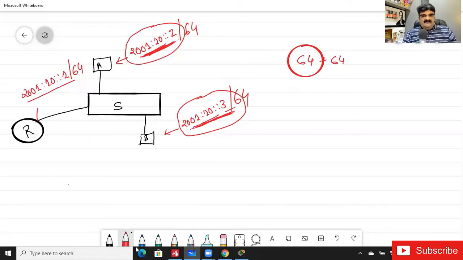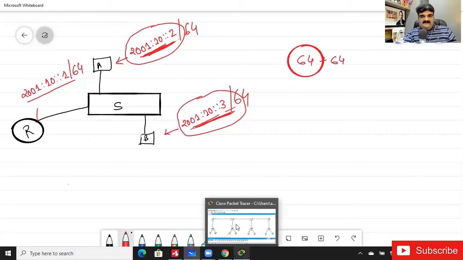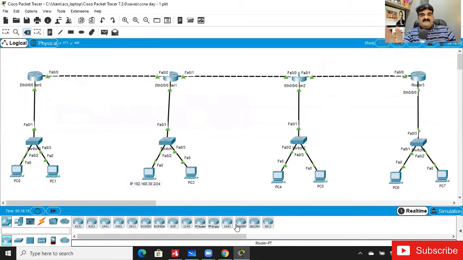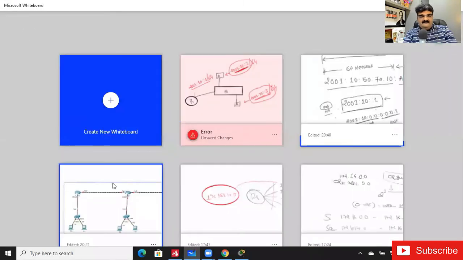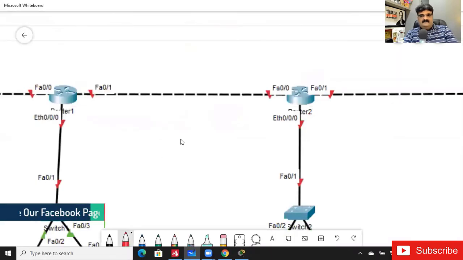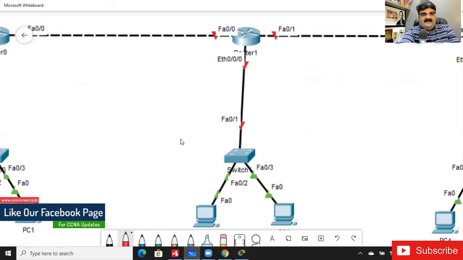I have a Packet Tracer lab, and I'm going to access it. So this is my lab, and I'm going to configure this IP address here.